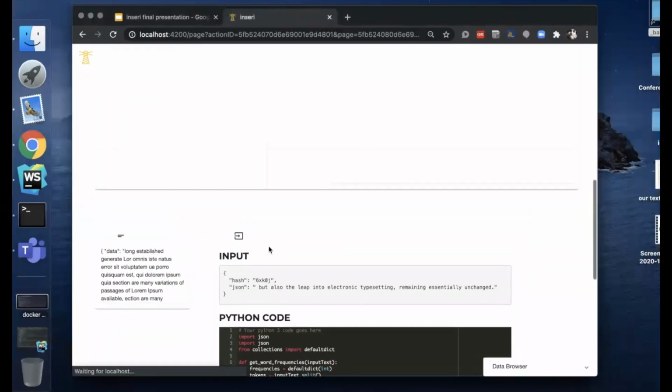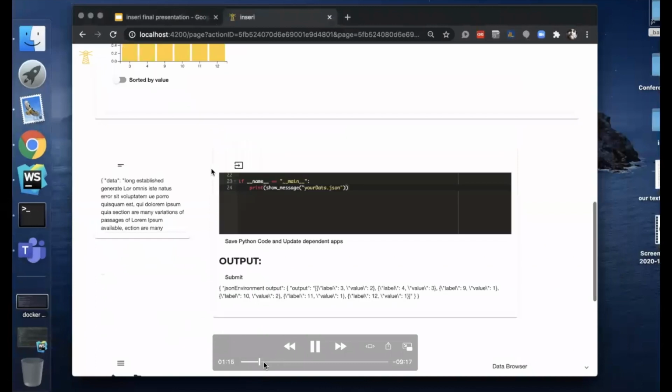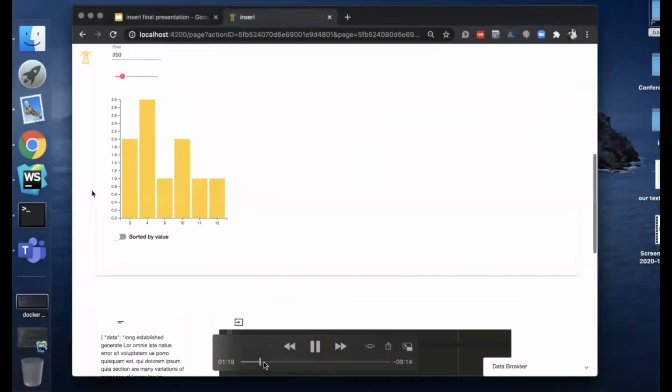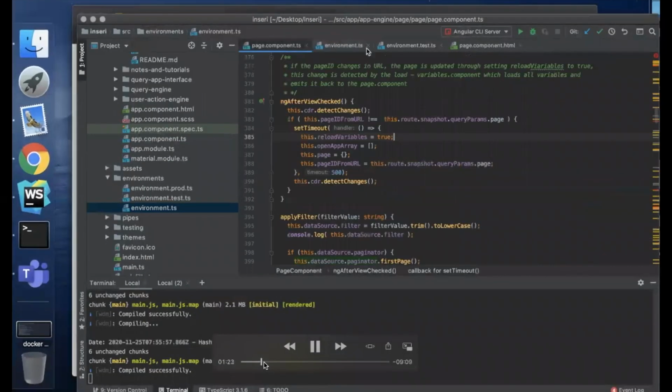Okay, it updated, and now the output that we have already seen before, and the bar chart, is working again. And now we're going to the page component, and you see here ngAfterViewChecked. So the page component, app page component.ts, continuously checks if the page parameter changes, and if it changes, it sets the reload variables to true.